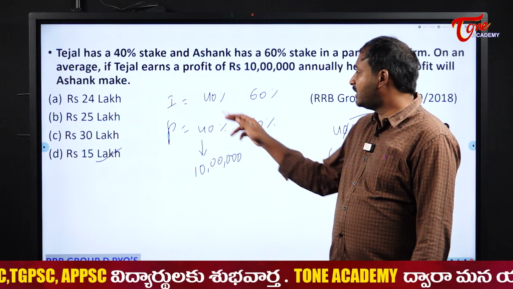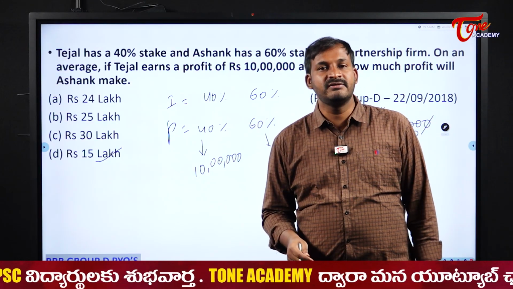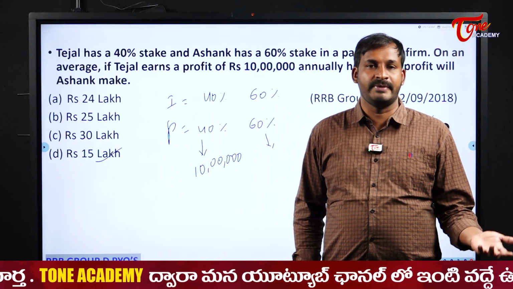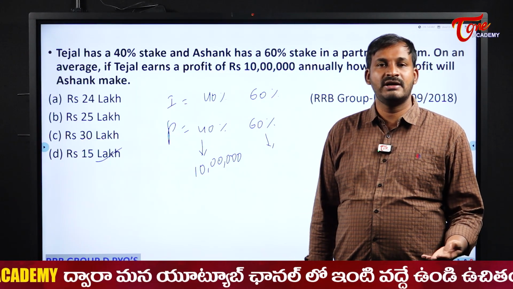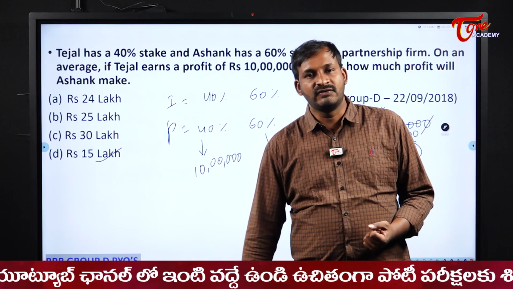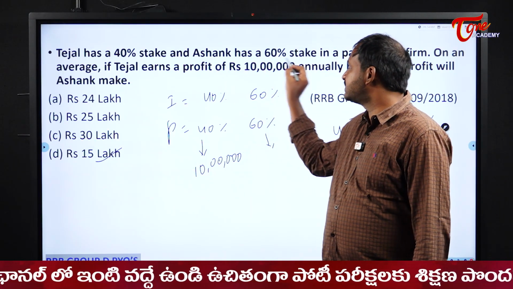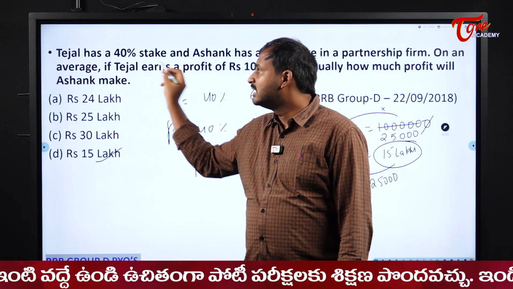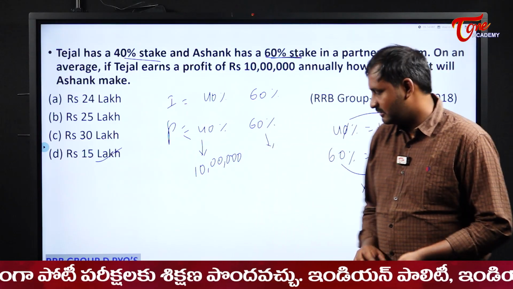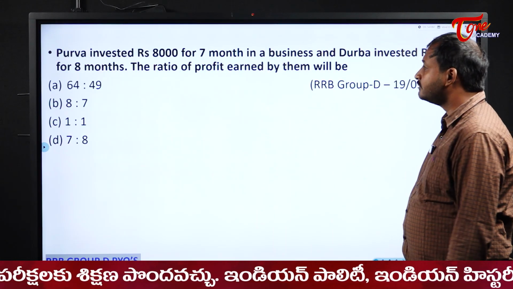Or else 40% is 10 lakhs. 10% will become what? 2.5 lakh. Then 60% means what? 6 into 10%. That is nothing but 6 into 2.5 lakh. It will become what? 15 lakhs. So our answer here becomes 15 lakhs. Just the terminology was changed here, students. Nothing different here. Instead of investment, they told it as stake. Okay. Right. Next one.